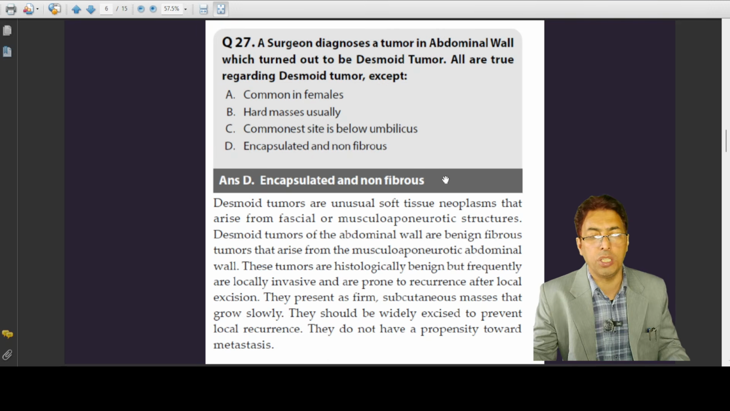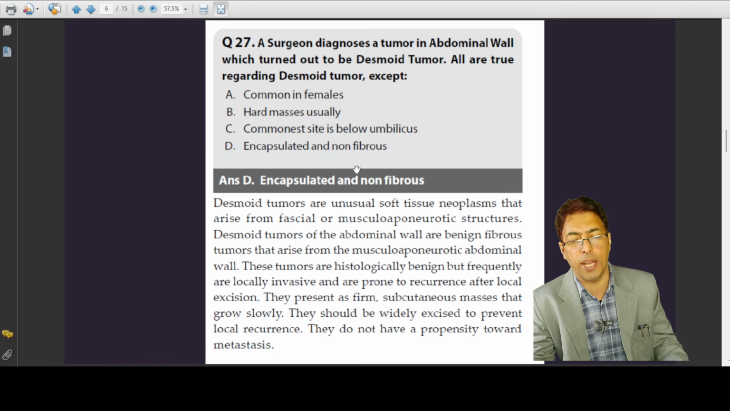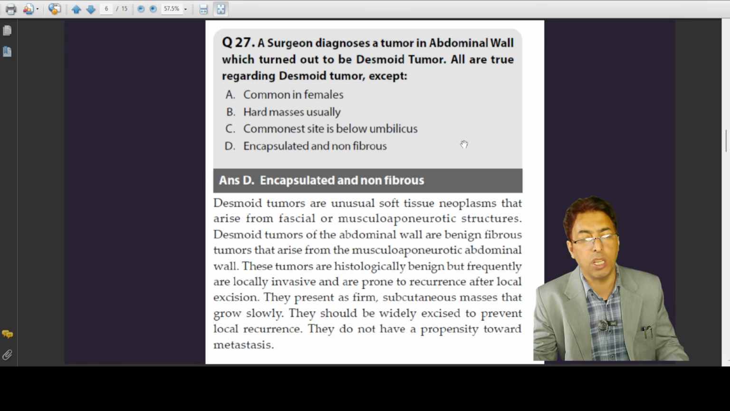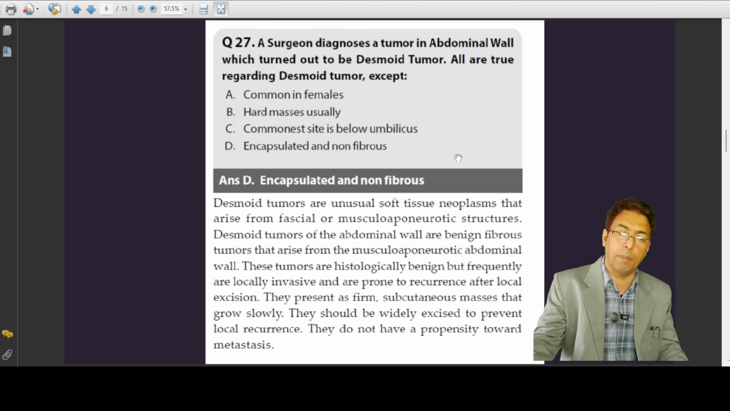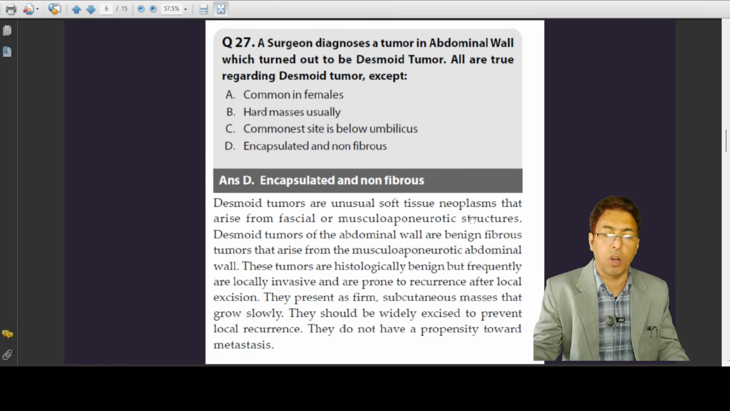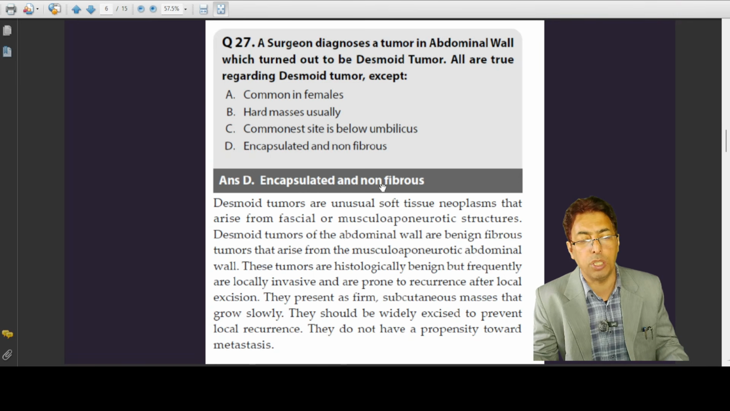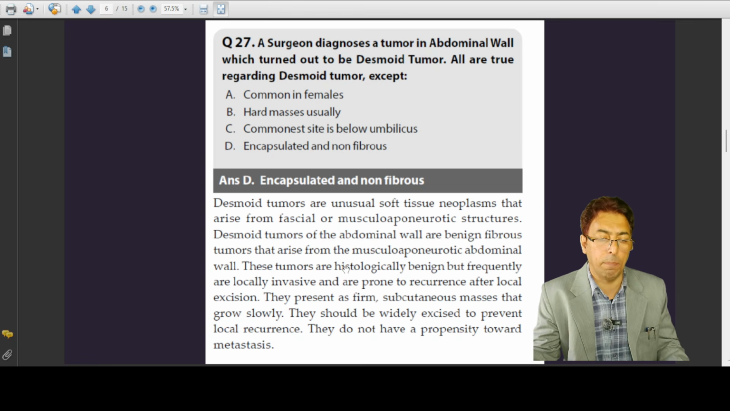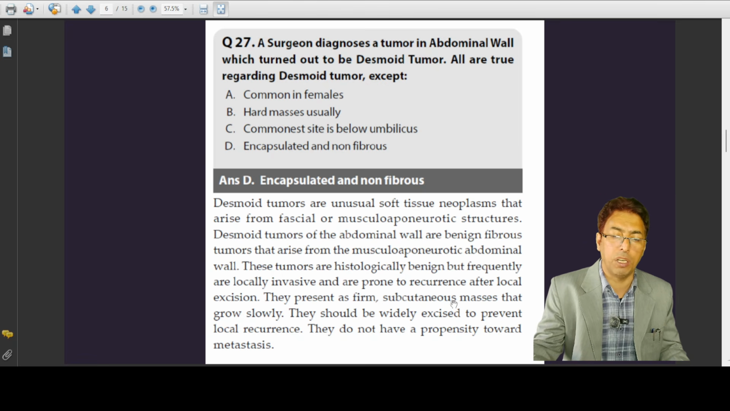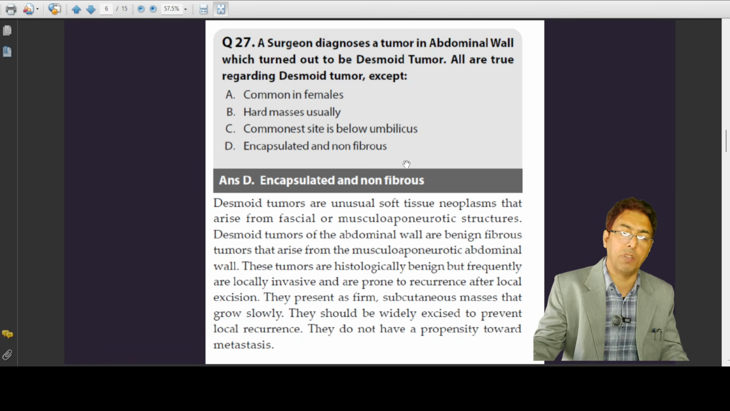Now, a surgeon diagnosed a tumor in the abdominal wall, which turns out to be desmoid. All are features of desmoid except. So the examiner has given you the description of a tumor, and you have to know the pathological features of desmoid tumors: whether they are capsulated, whether they are common in males or females, whether they are hard or soft masses, whether they occur below or above the umbilicus, whether they are fibrous or not. These are basically non-encapsulated and fibrous musculoaponeurotic tumors. You have to remember they are histologically benign, and they are firm subcutaneous masses that grow slowly. And you have to remember all the features.